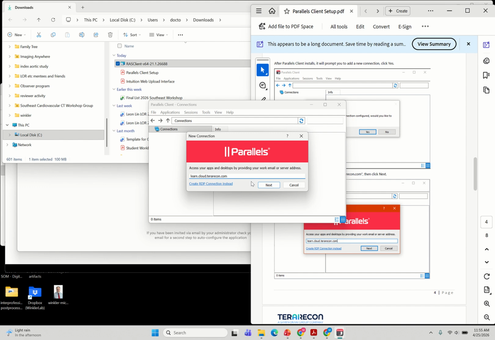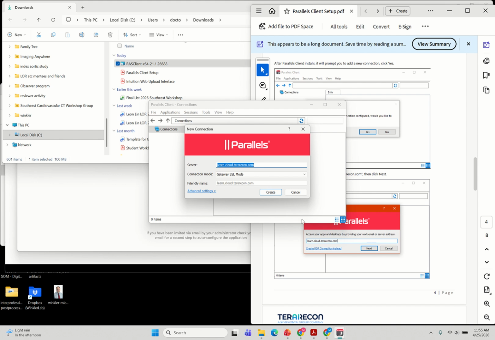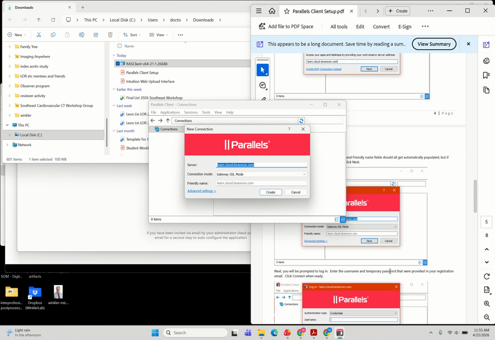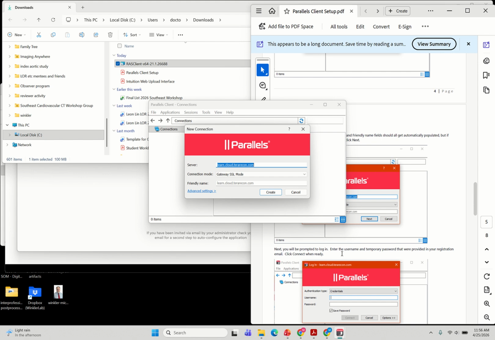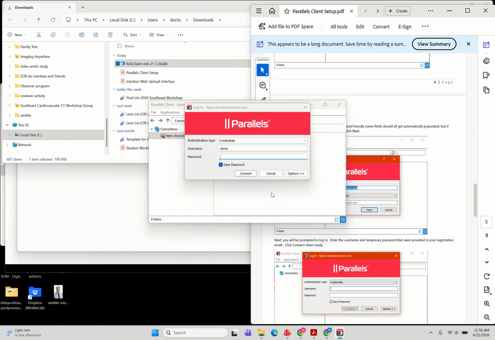RAS is just a term that means a gateway between your computer and this Parallels program and this desktop program. Okay, is that correct? Yes. Next. And then let's see, it says that to log in. So here you're going to have a username and temporary password that the TeraRecon folks have sent to you. I already have mine. Let's hit create. Now it's asking for my credentials.